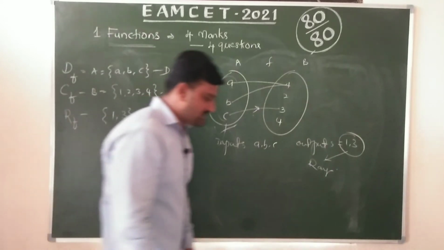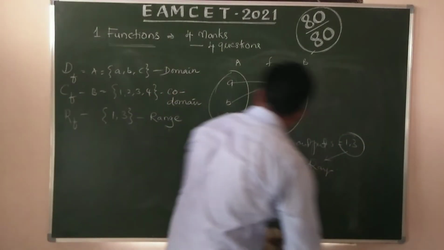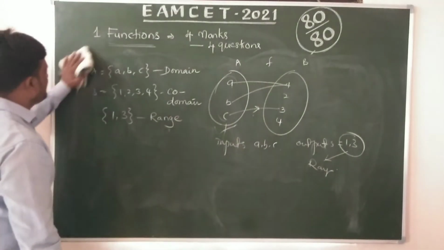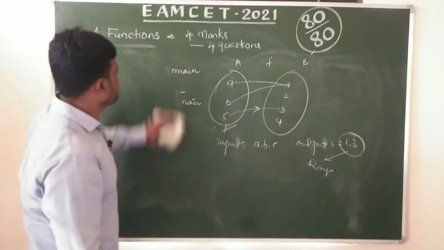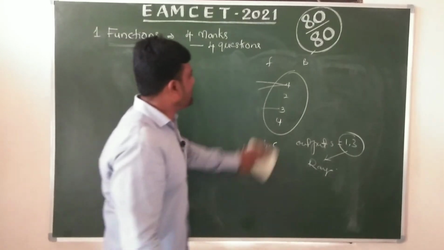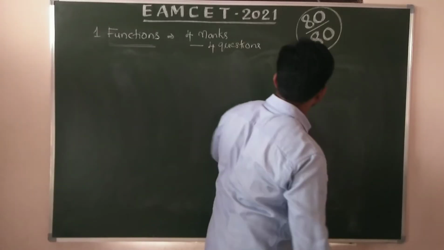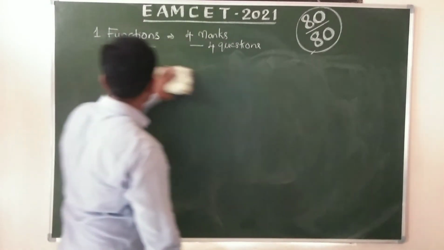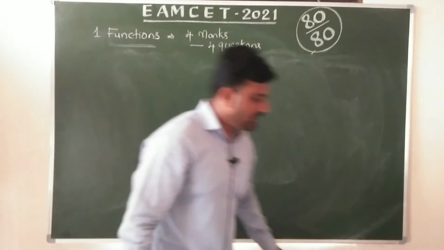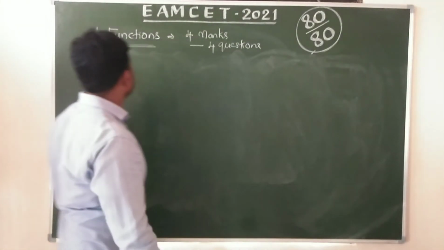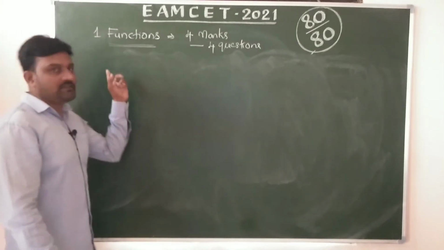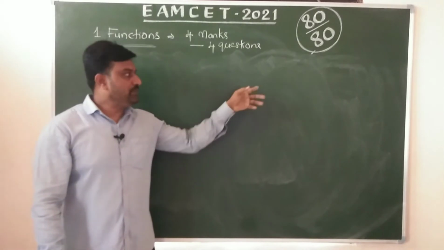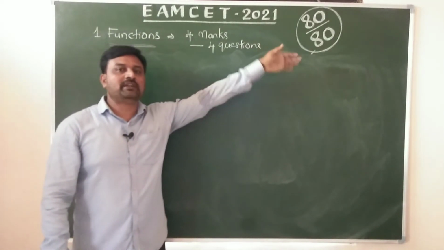Next, in competitive level exams, they give some graphs. Here we have to decide. Actually, the definition is what? Every element of the first set should be associated with a unique element of the second set.